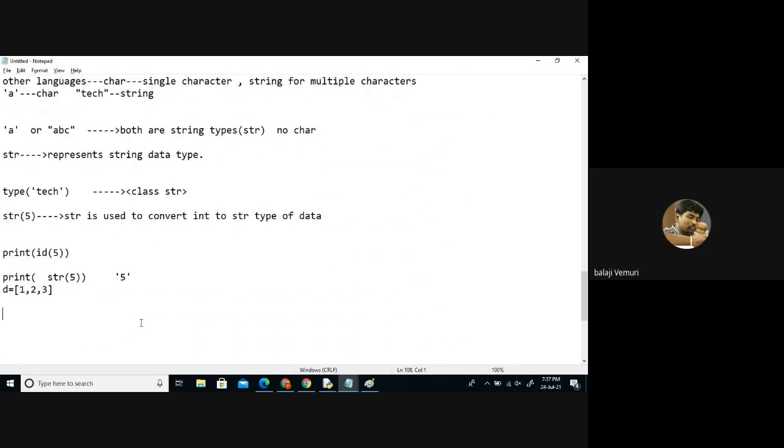List. Type. So if I say str of list, what will happen with that? It will become a string. Yes, it will come as quotation like this. Everything is fed inside quotation. Okay, like this. So why do we need to do conversion?